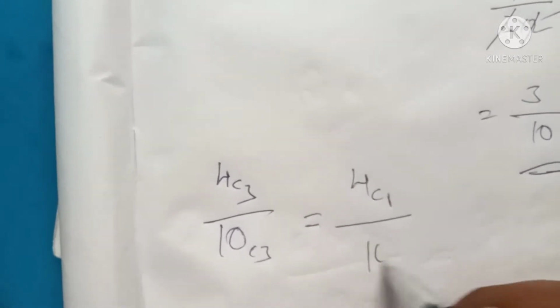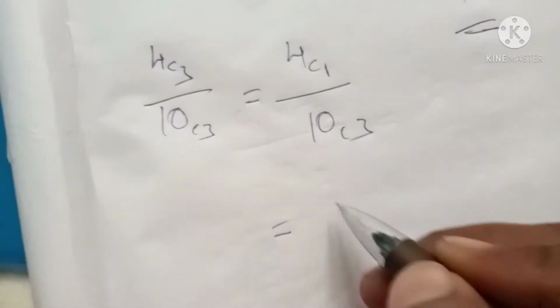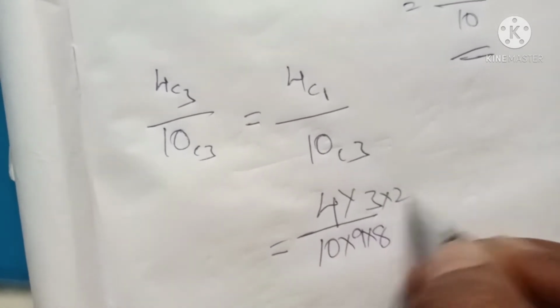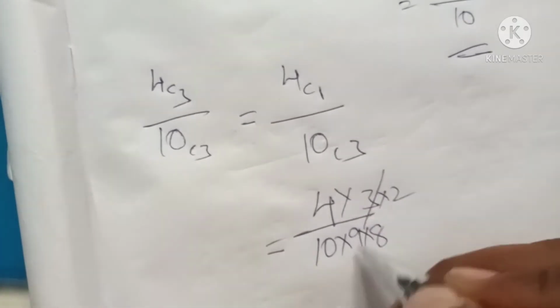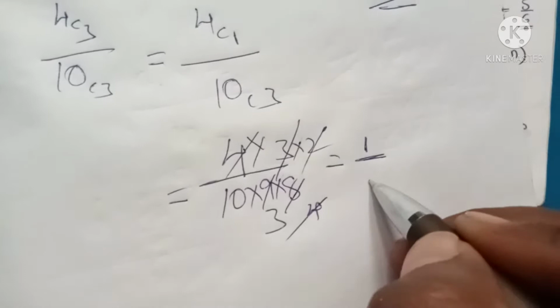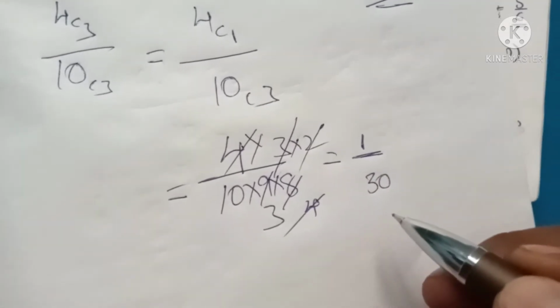Here 4C3 is nothing but 4C1, divided by 10C3. 4C1 is nothing but NC1, which is nothing but N. That means 4 divided by 10 into 9 into 8 divided by 3 into 2. Now 3 1s are 3, 3 3s are 9, 2 1s are 2, 2 4s are 8, and the 4 will be cancelled. We get the answer 1 by 30.